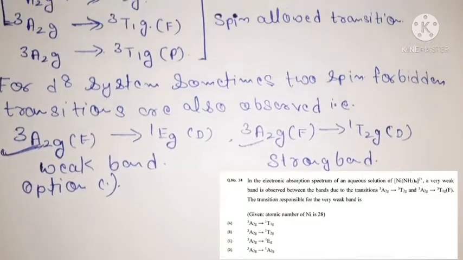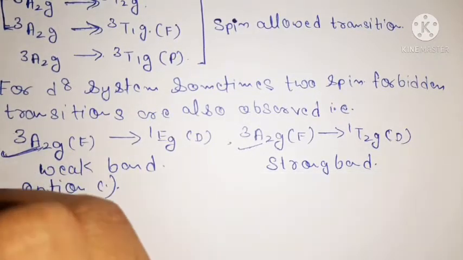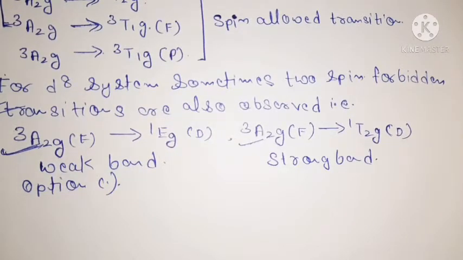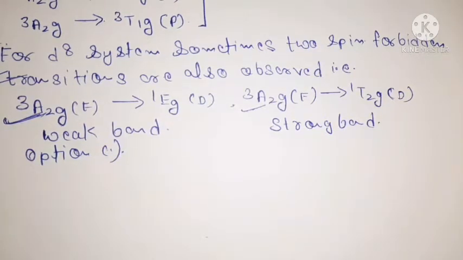Understand friends? This is again a very important concept. Remember this concept. In a d8 system we generally see three spin allowed transitions, but sometimes we also observe two spin forbidden transitions, and it can be solved by Tanabe-Sugano diagrams. So friends, this is the only question which was asked in your GATE 2020 exam.